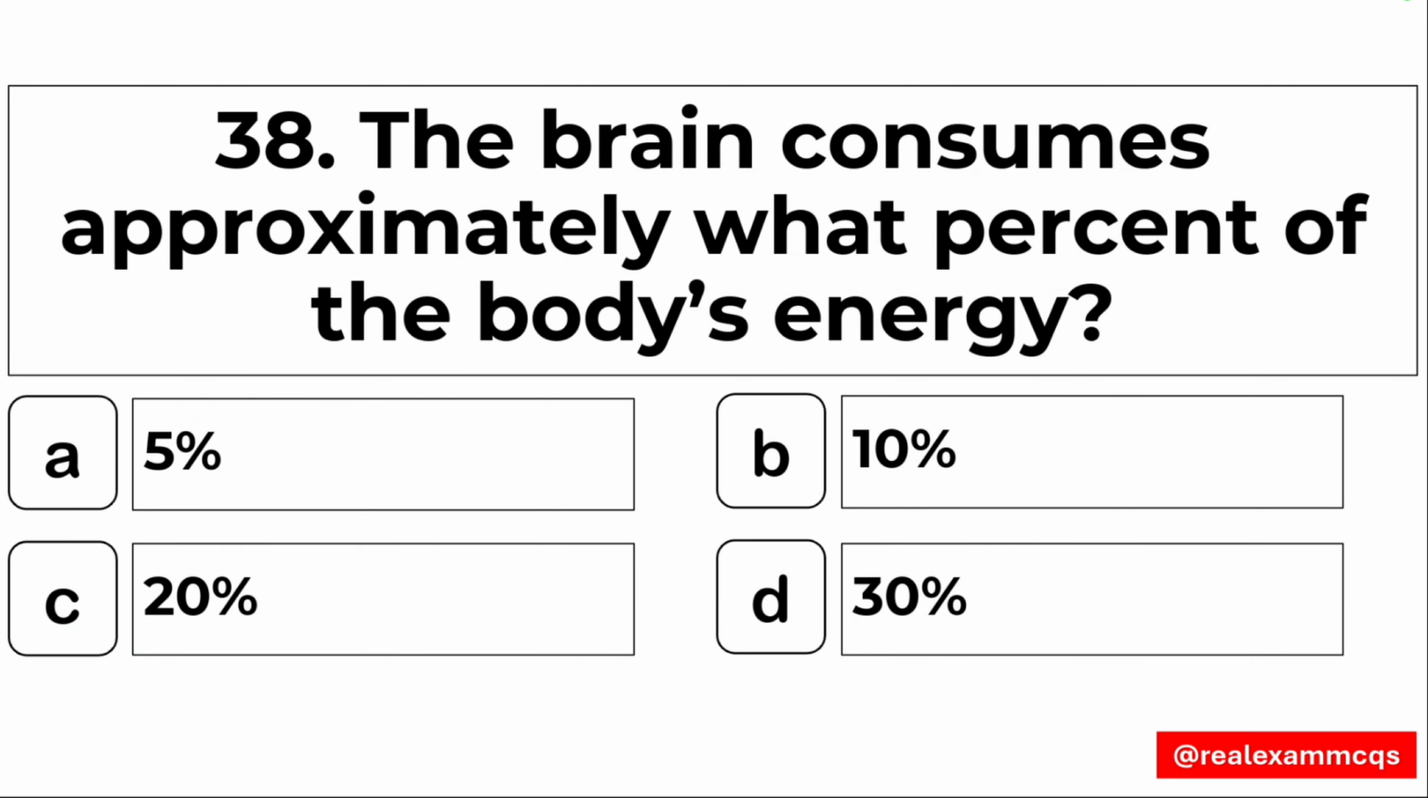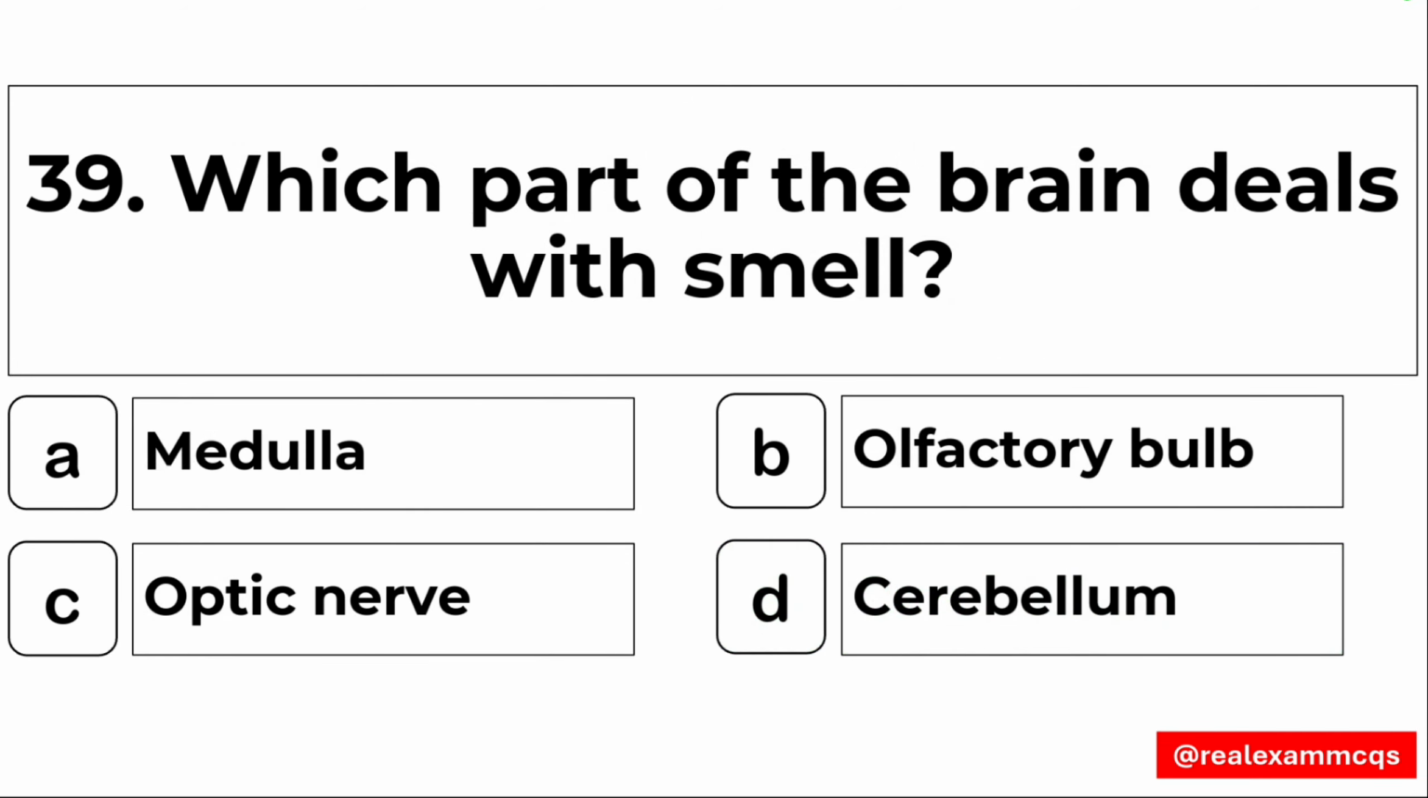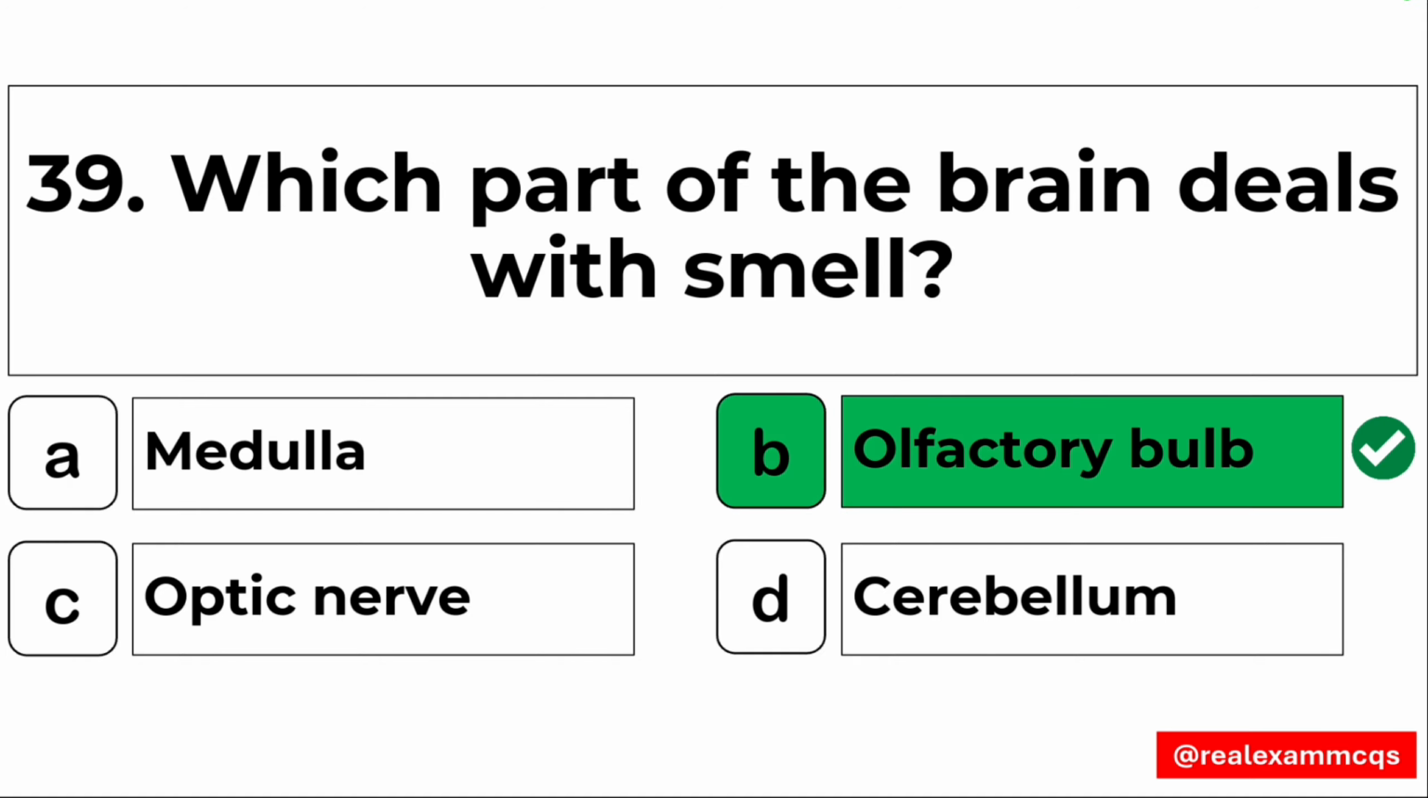38. The brain consumes approximately what percentage of body's energy? Approximately it is 20%. Option number C. No, it is not 30%. It should be 20%. Please make the necessary correction. 39. Which part of the brain deals with smell? It is the olfactory bulb. Option B. The olfactory bulb of the brain deals with the smell.